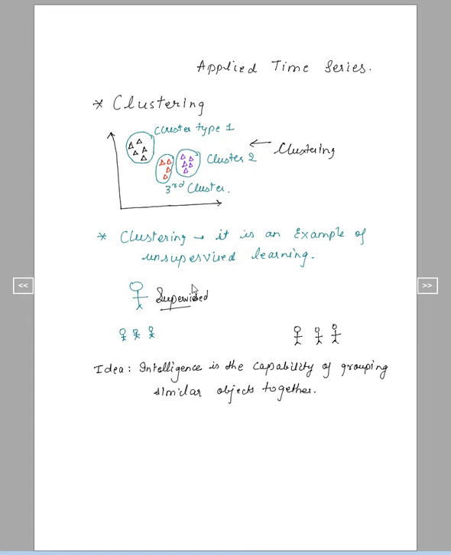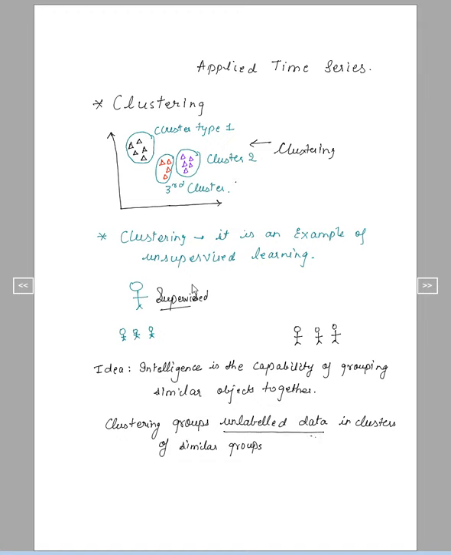So what happens in clustering is that clustering groups unlabeled data in clusters of similar groups. Why unlabeled data?